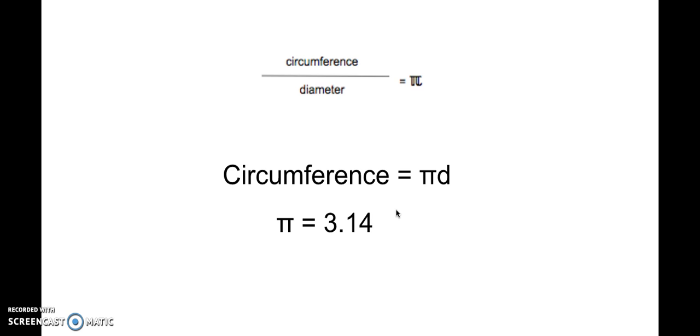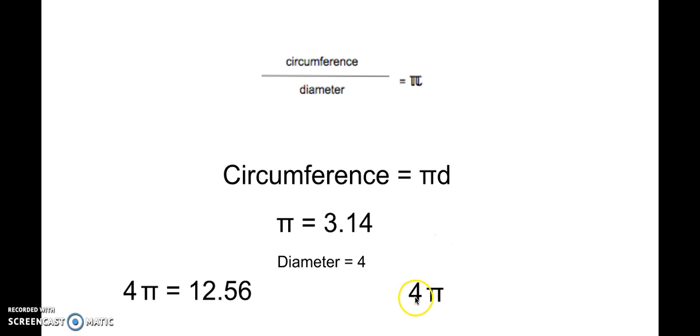Sometimes in an equation, pi will be given the value of 3.14, which is the first 3 digits of the number. So let's say the diameter in this case is 4. So I would take 4 times 3.14, which would be 12.56. Now a simpler way to do this would just be to say 4 pi, which is the same thing. It's just without this assumption that pi is 3.14, which is only in certain equations. So now let's move on.